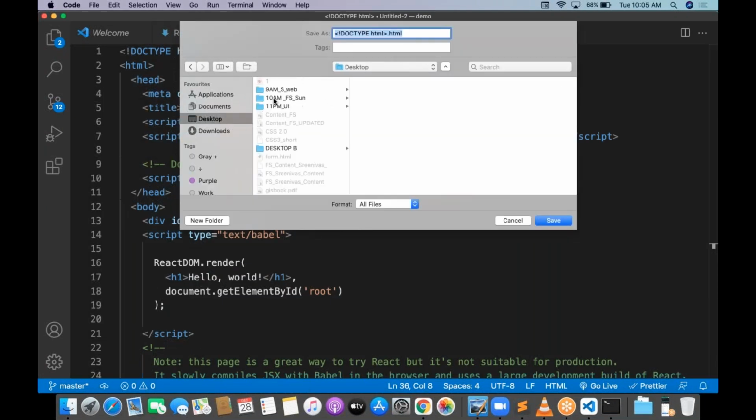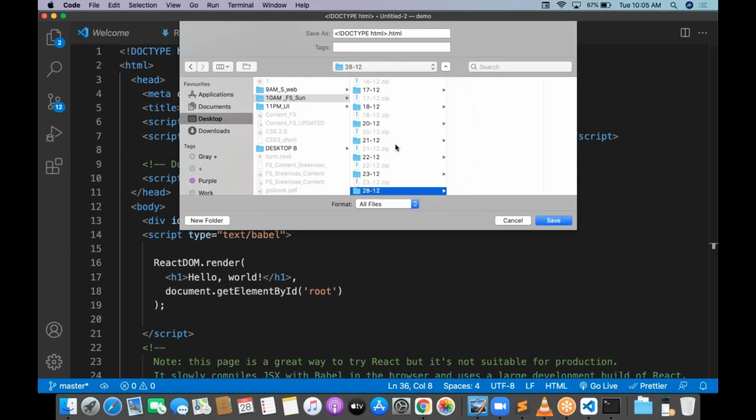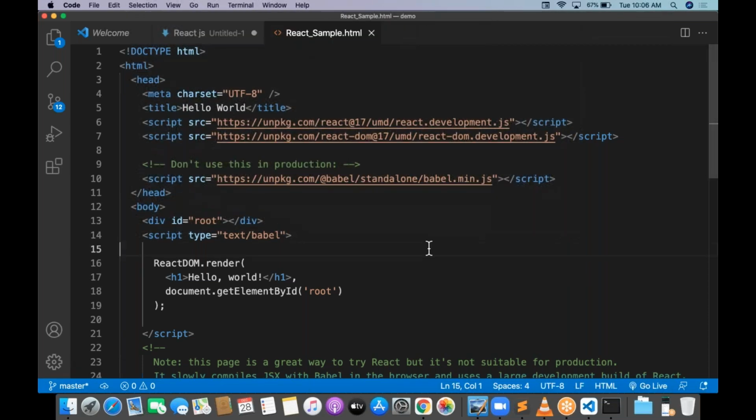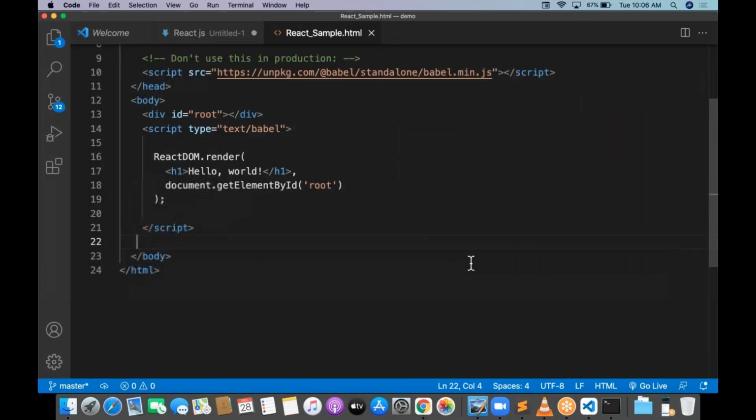And today our class, what is the folder today? 28? Oh my god, the days are going. This is index dot, okay, so react sample dot html. Just create a project react sample dot html. Okay, so I pasted it here. When you paste, there are a lot of things available. I just want to delete all the comments.